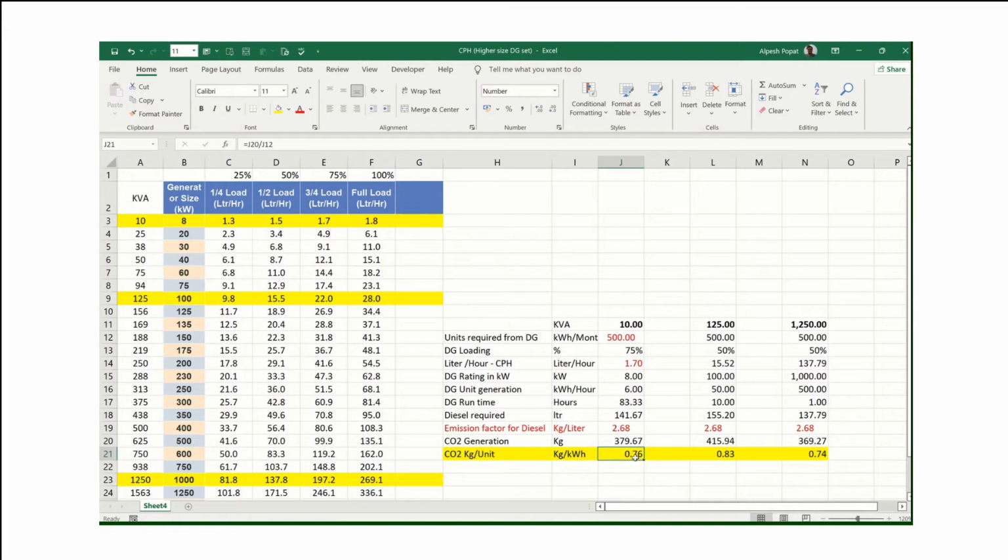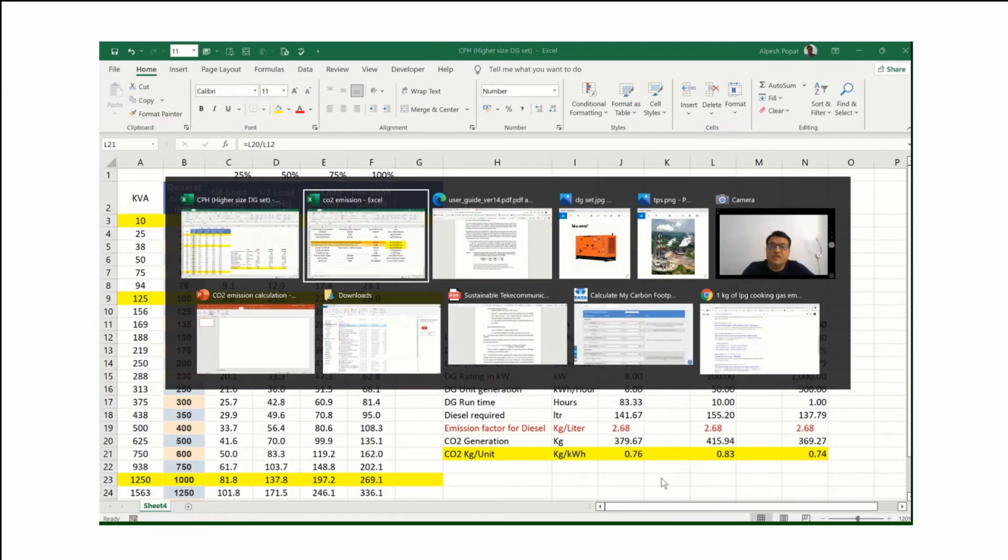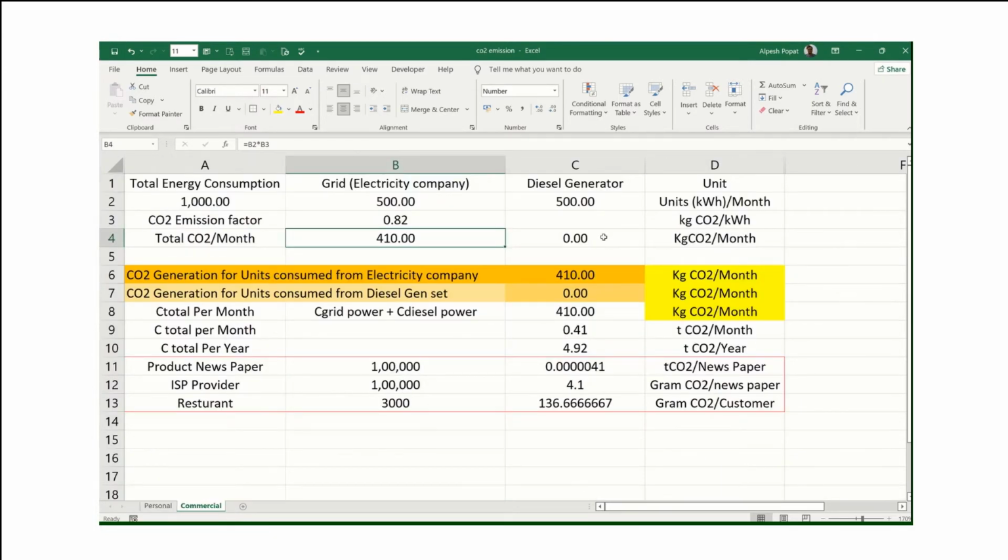So here we can see that whether it is 10 kVA, 125 kVA or 1250 kVA, our CO2 generation per electricity unit is 0.76 to 0.83. It is ranging from 0.7 to 0.8, so there is not much difference. We can consider the highest one, which is 0.83, in our calculation. So let us put here that 0.83 is my generation. The calculation is very easy for you.